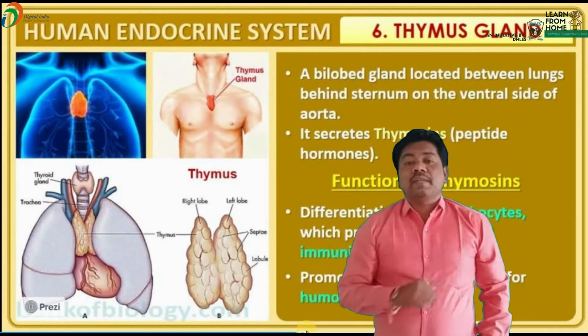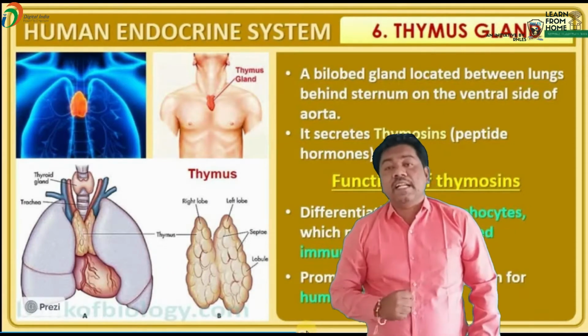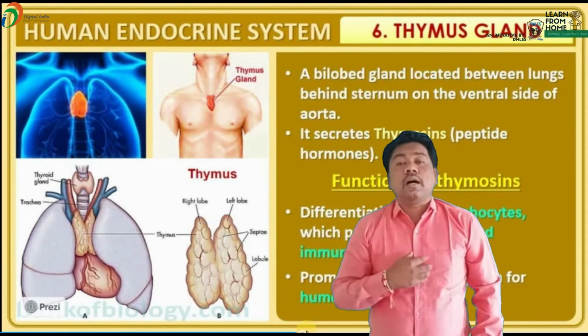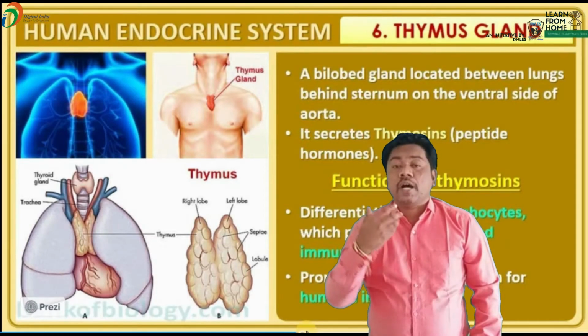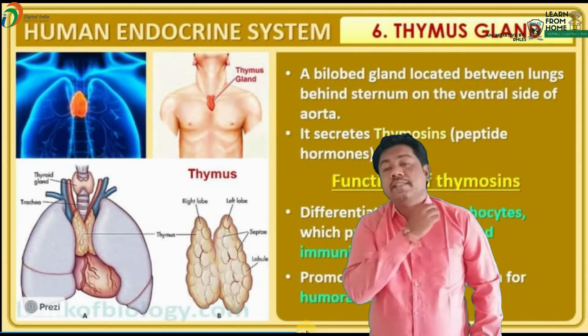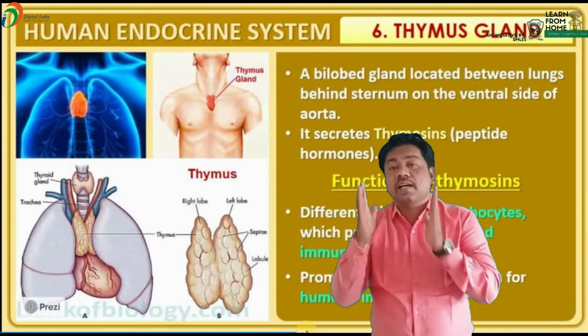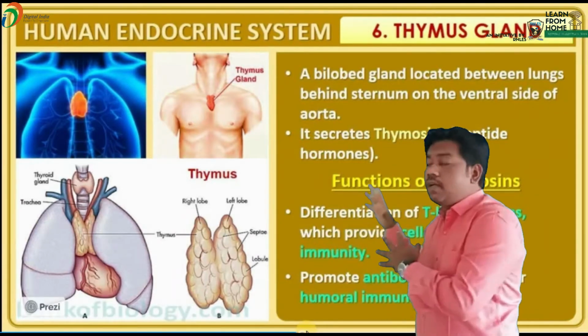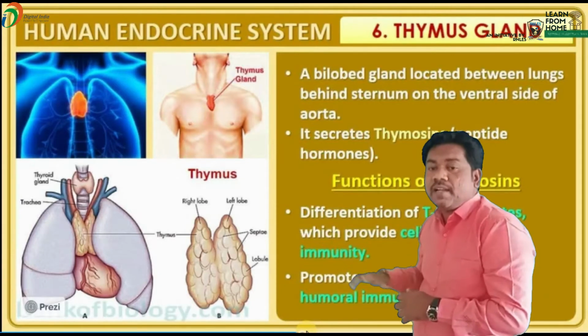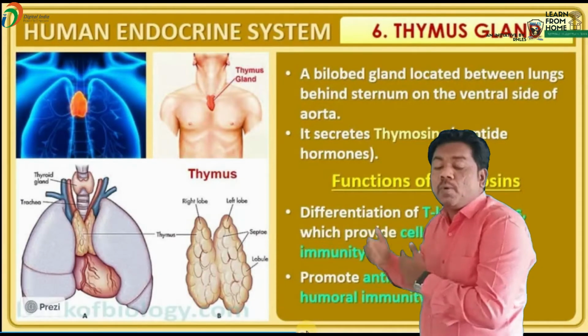This thymus gland is located just above the heart and aorta, underneath the breastbone, that is known as the sternum. So this is the exact location of which gland? Thymus gland. Thymus gland is a bilobed gland.